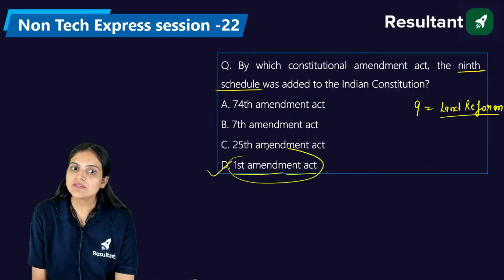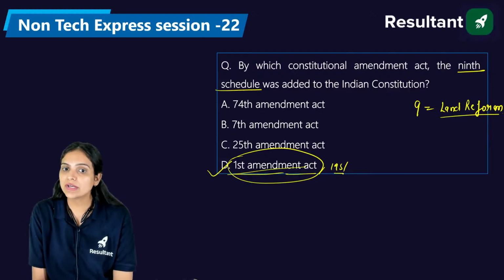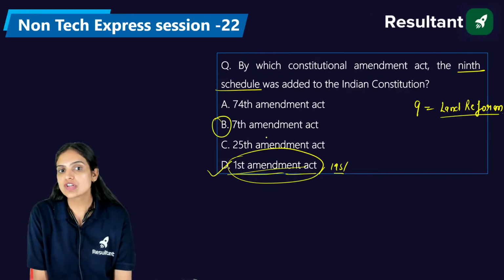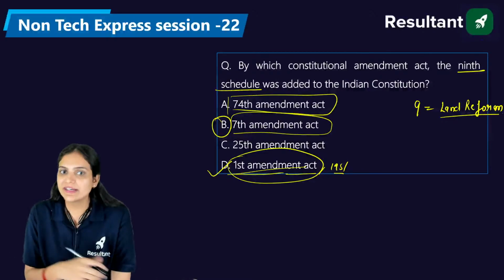That was done by the first constitutional amendment. Here the First Constitutional Amendment Act of 1951 is important. Equally, the Seventh Constitutional Amendment Act is also very important. The 74th is related to the municipality, so this is not the right answer.